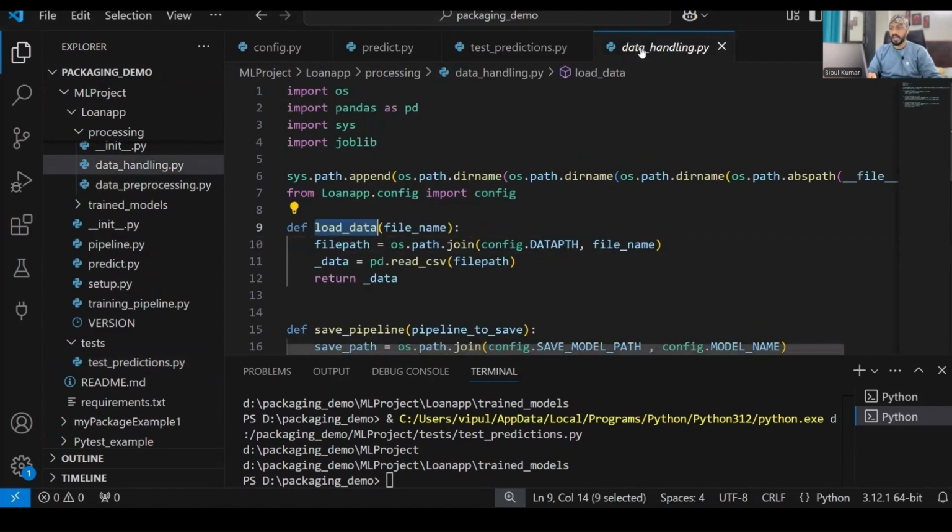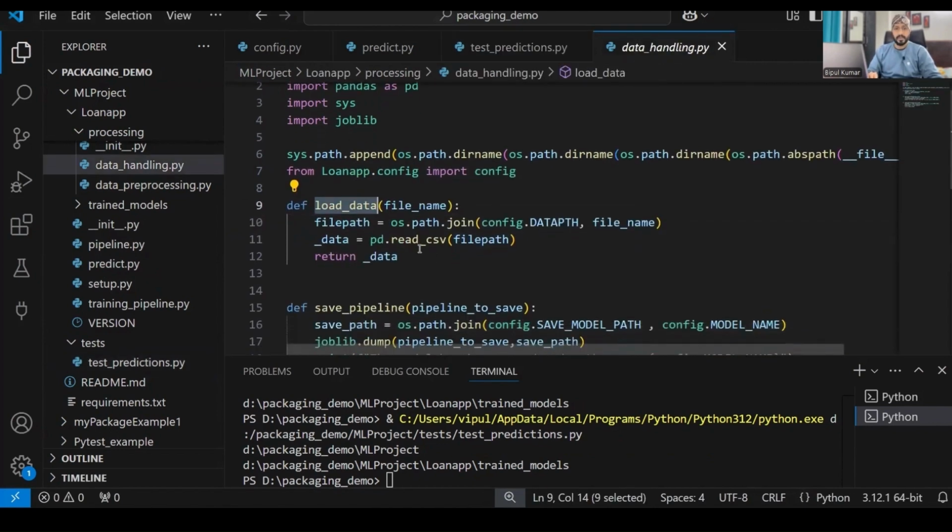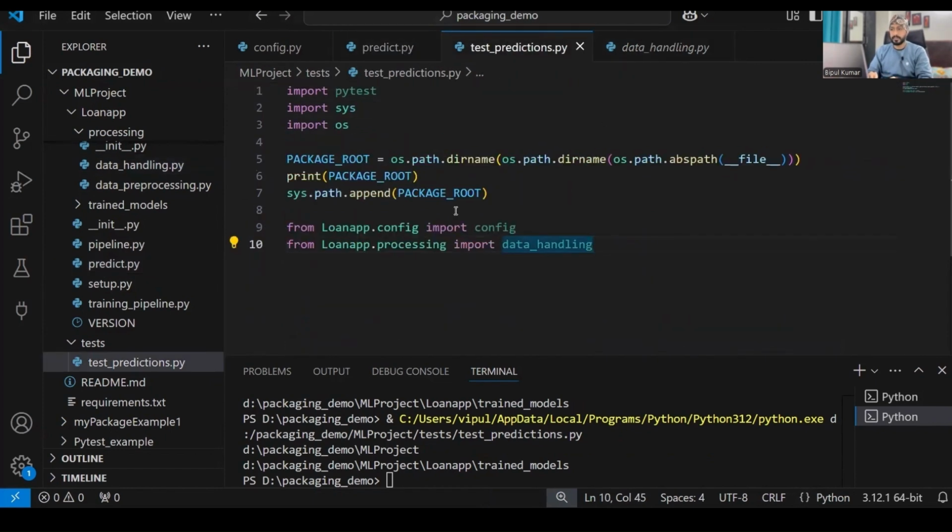Now in the data handling, we have something called load data, right? So we'll just import the load data part. I'm doing it step by step so that you should know, in case something is not working, how we can fix it. Nice. So everything is working fine as of now.